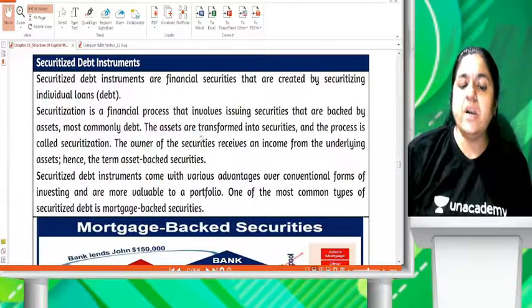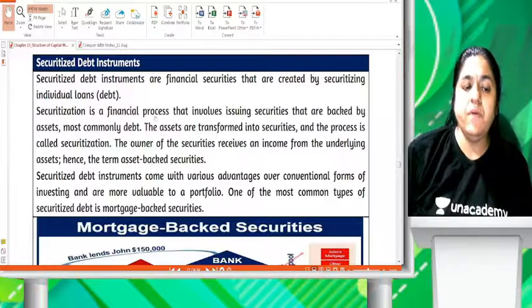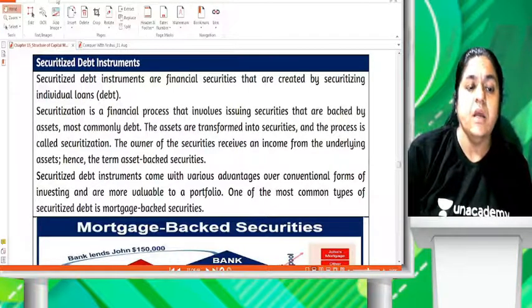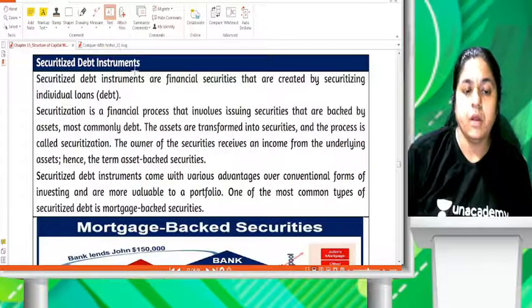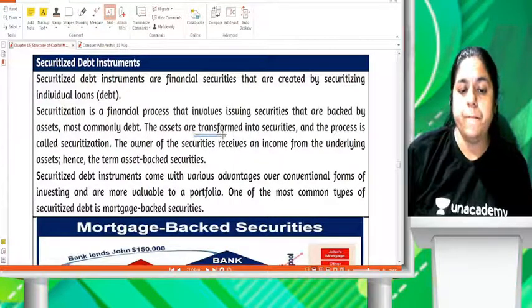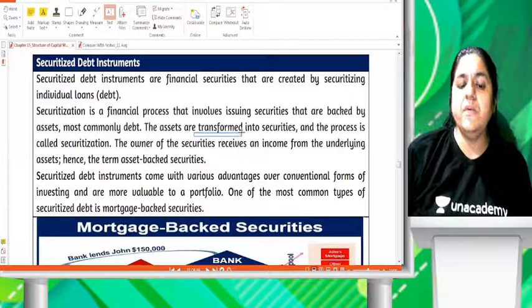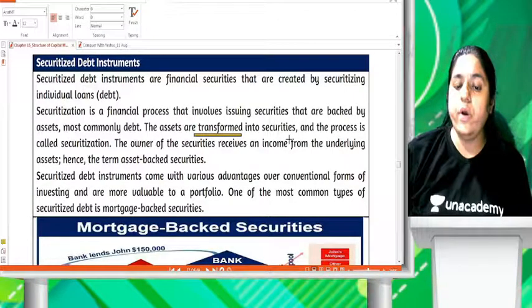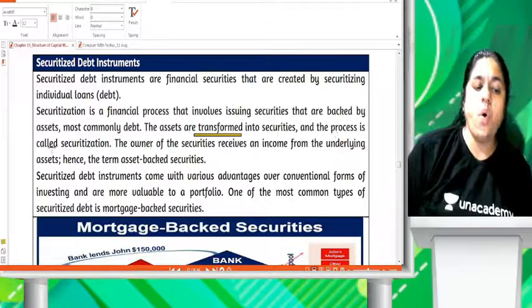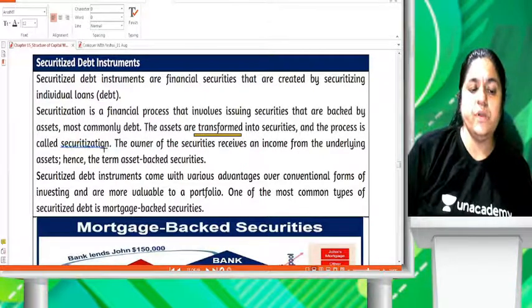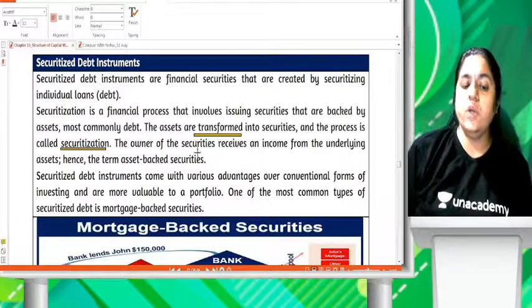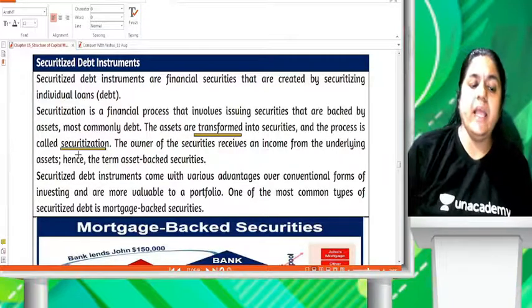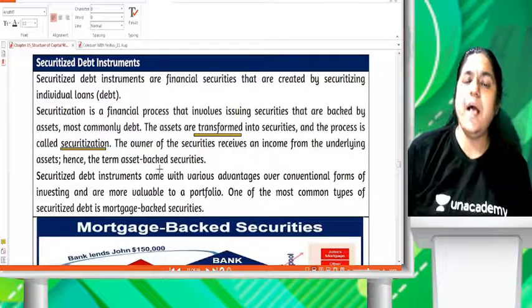The receivables are transferred into securities, and the process is called securitization. The owner of the securities receives the income from the underlying asset, hence the term asset backed securities.